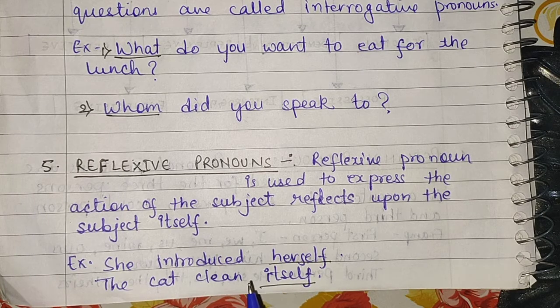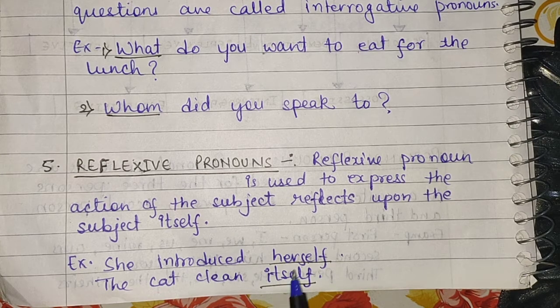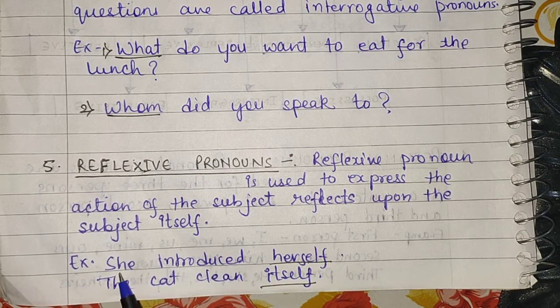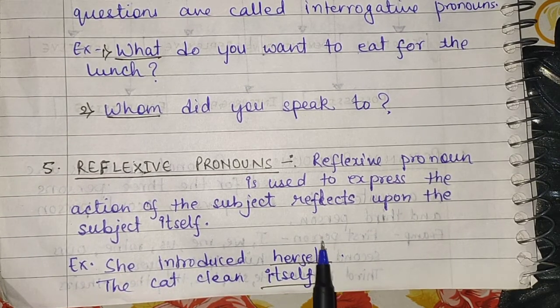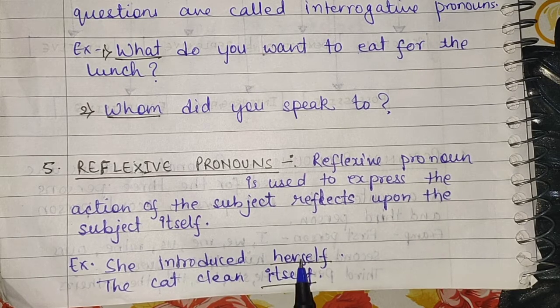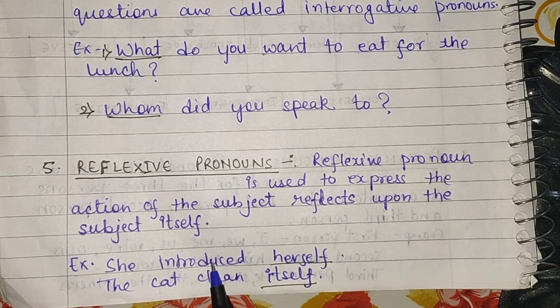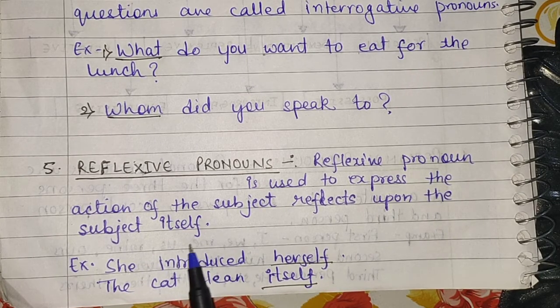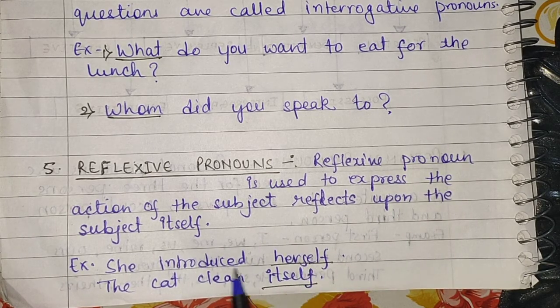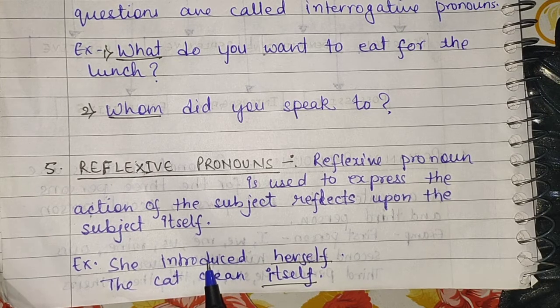In other words, reflexive pronouns behave like objects to the verb. In this sentence you can see subject, verb and object. The reflexive pronoun is behaving like an object to this verb. Reflexive pronouns are always written after the verbs.